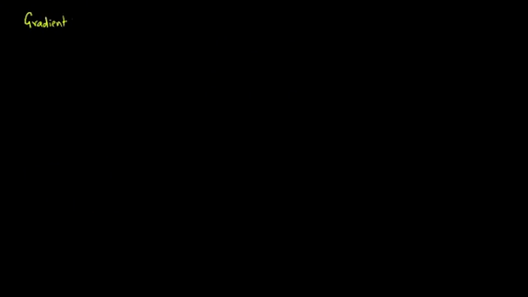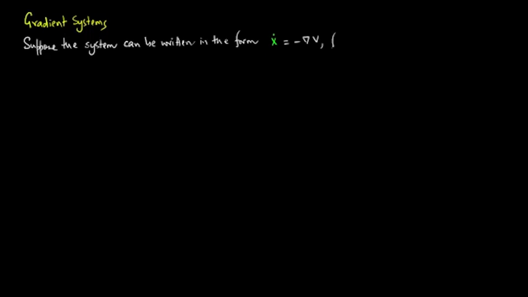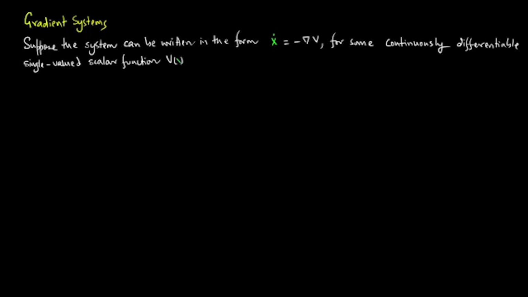So let's look at gradient systems. Suppose the system can be written in the form x dot is equal to minus del V for some continuously differentiable, single valued scalar function V of x.